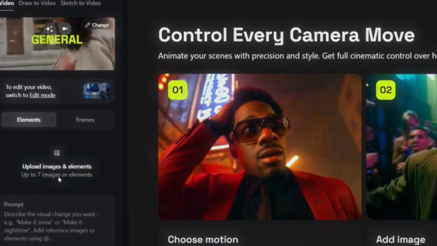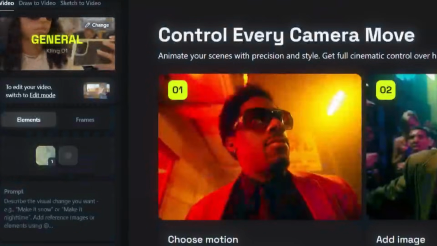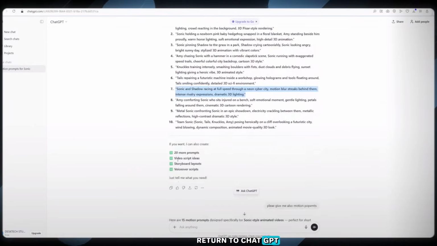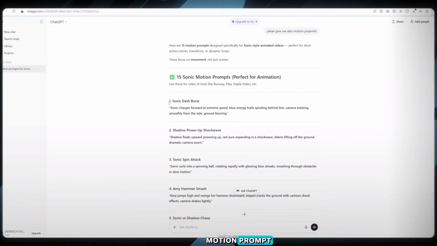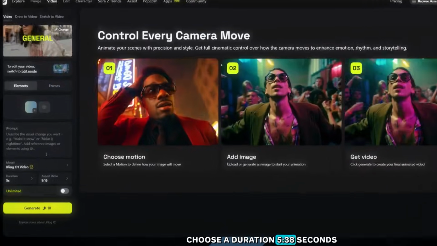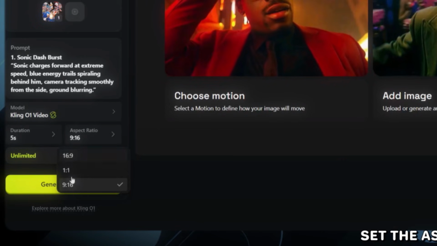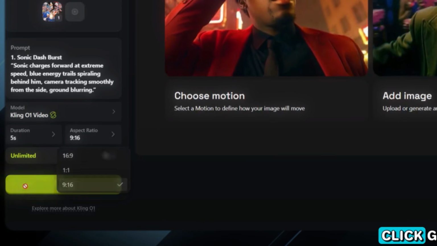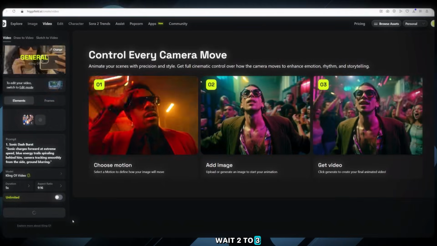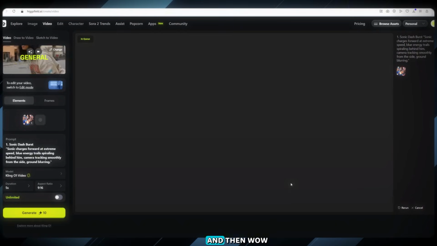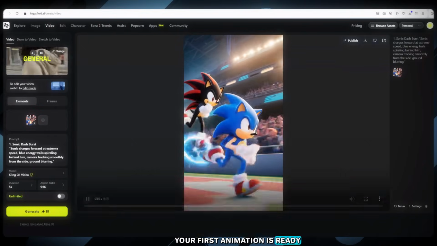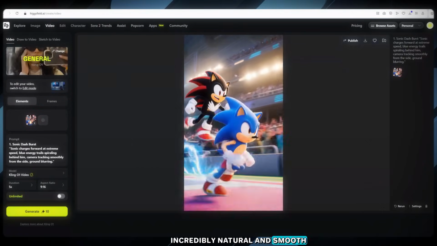Next steps: upload your first image from the Kling O1 image model, return to ChatGPT, and copy your first motion prompt. Paste that motion prompt into the motion field, choose a duration. 5 to 8 seconds works great, but you can extend up to 10. Set the aspect ratio to 9:16. Click Generate. Wait 2 to 3 minutes for the rendering to finish. And then, wow! Your first animation is ready, and the movement looks incredibly natural and smooth.